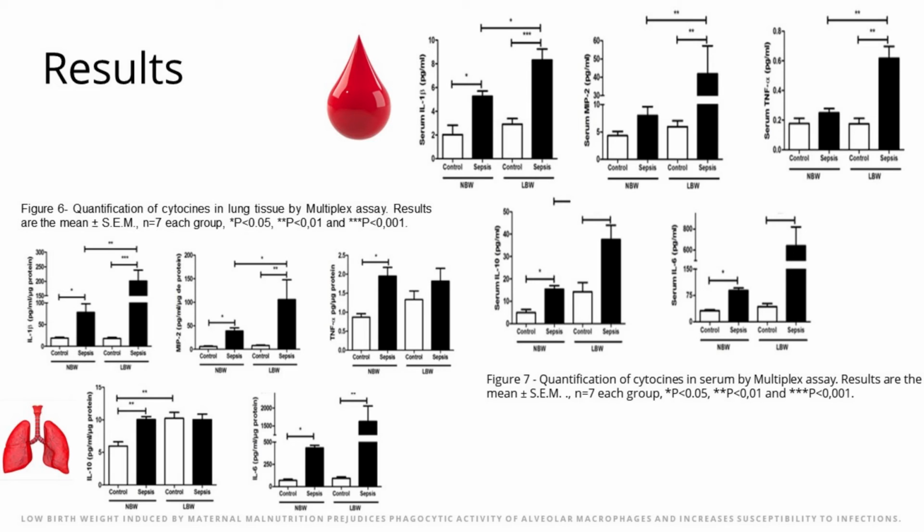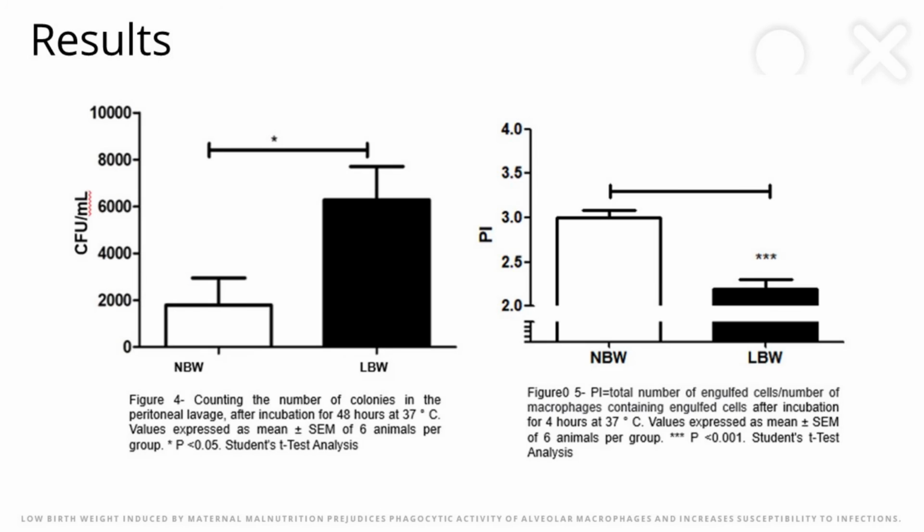The levels of these cytokines were higher in the low birth weight than in the normal birth weight group. The count of colony-forming units (CFU) in the peritoneal fluid in groups submitted to sepsis was significantly higher in low birth weight when compared to the normal birth weight group.